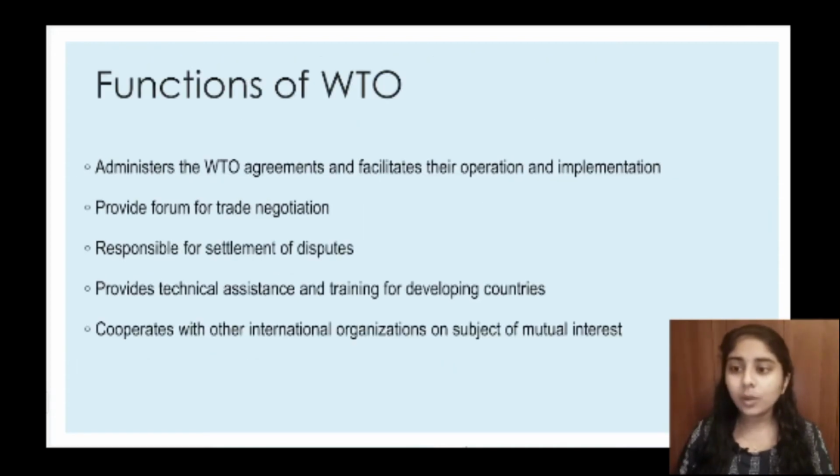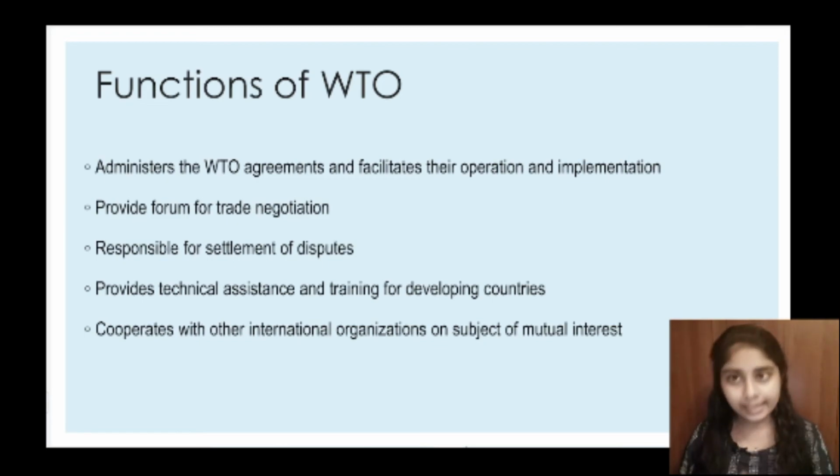Okay, so now let's move on to the functions of WTO. So what are the main functions of WTO? The first function is that it administers the World Trade Organization agreements and facilitates their operation and implementation. There are about 60 agreements that are signed by the members in WTO and they are known as the World Trade Organization Agreements. So the first function of WTO is to administer these agreements, facilitate their operation and see to it that these agreements are implemented.